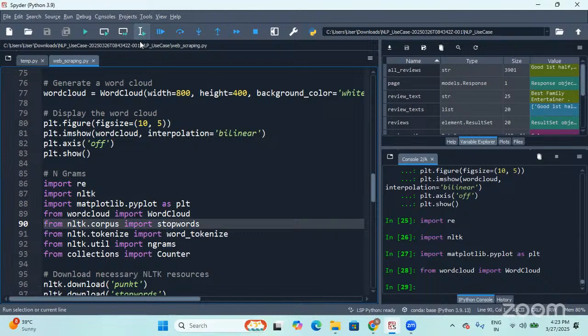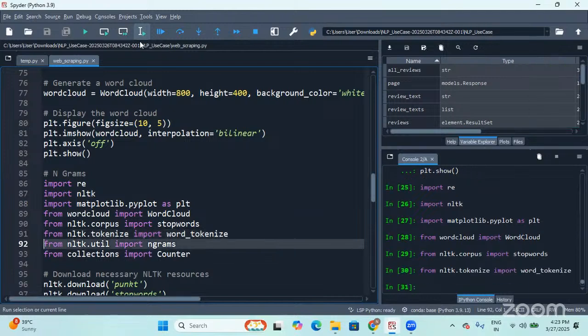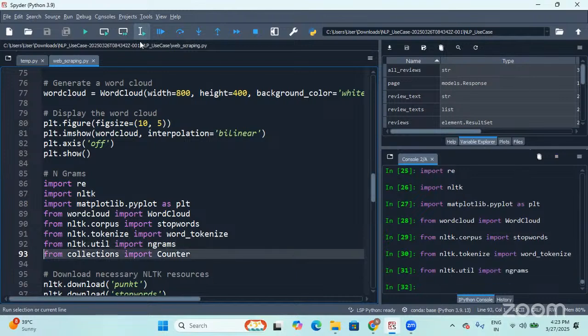Then I would like to do text pre-processing, so I'm importing stopwords from nltk.corpus. Then I'm also importing word_tokenize from nltk.tokenize, which is generally used as a tokenizer to convert the entire text into tokens. Then I'm also importing ngrams from nltk.util. This ngrams function will help us get the words in a sequence, whether you want 1 gram, 2 gram, or 3 gram. Then finally, Counter from collections.